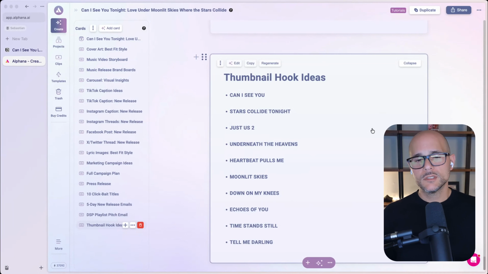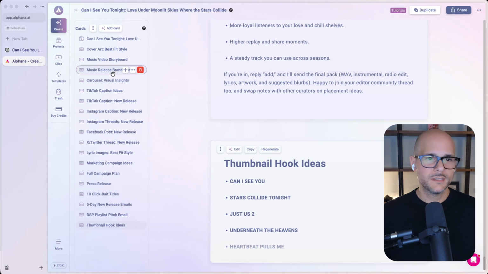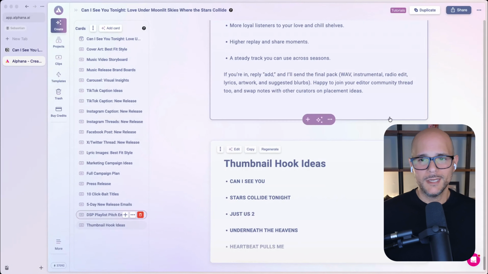And so this is great because they work for interviews, they work for your music, they work for podcasts, anything like that. We want to give you a couple ideas to make it much easier for you to generate some of these images. So this is the music release toolkit. It's got a wealth of content. You don't have to create them all at the same time. Each one of these is an individual content card inside of Alphana that you could generate, so you can use them at any time that you need them.